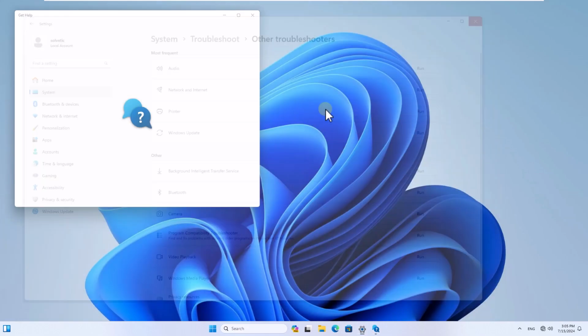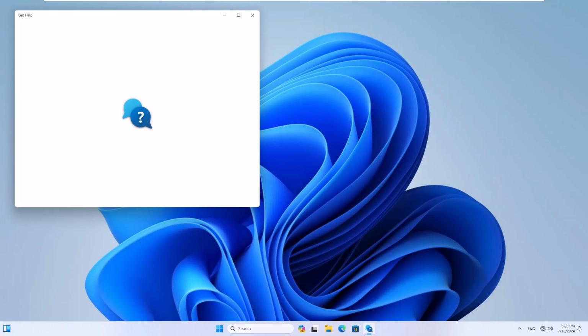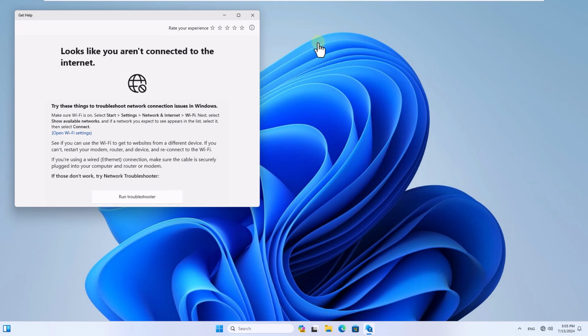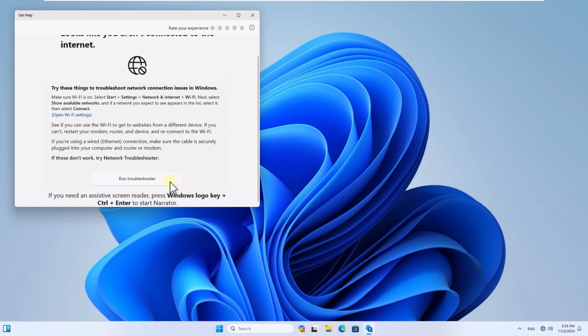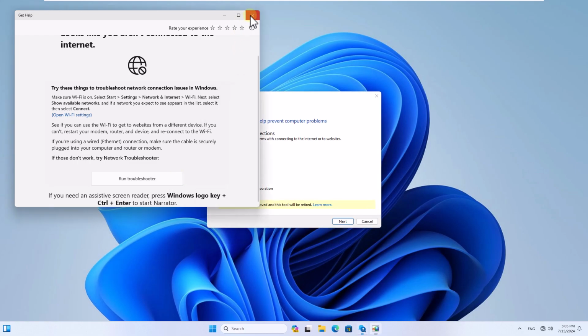In the wizard, you will see the cause of the current error that generates the problem and its viable solutions. When you click on Run Troubleshooter, you can see multiple questions to validate the error. Complete this process.